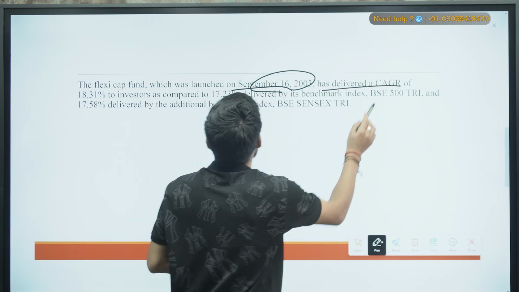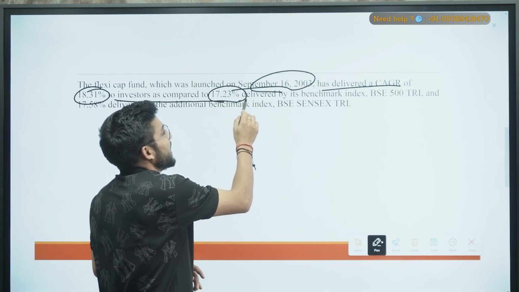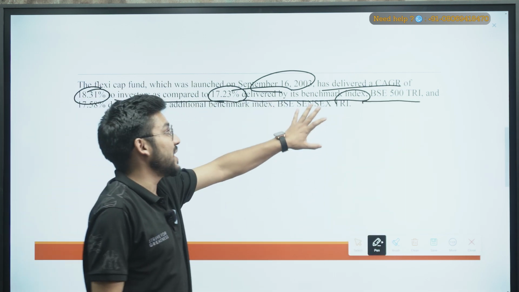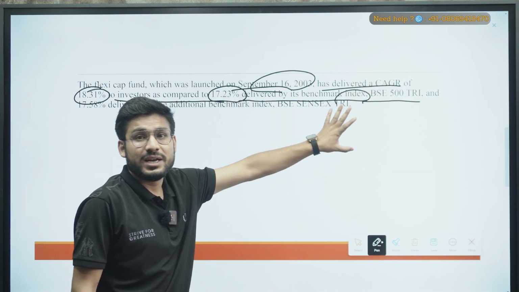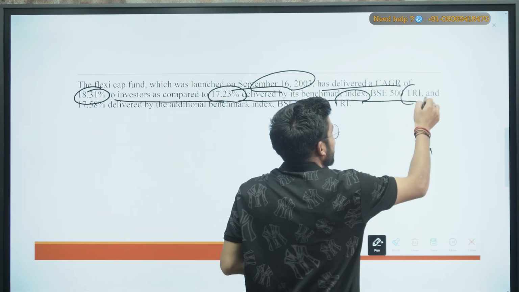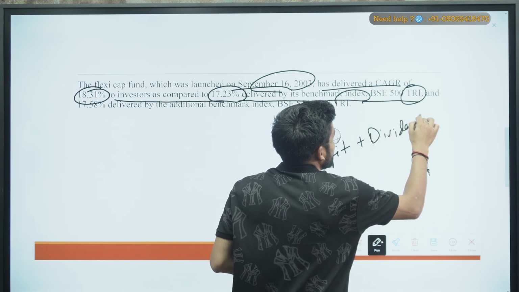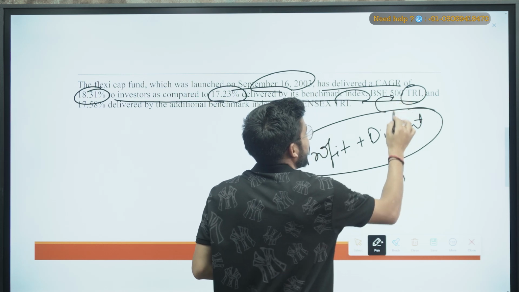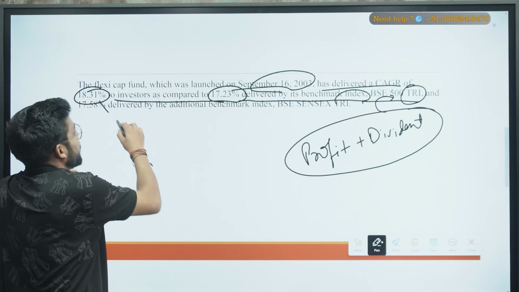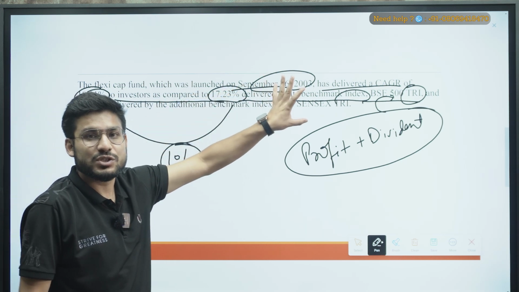It has delivered a CAGR of 18.31% to the investors as compared to 17.23% delivered by the benchmark index BSE 500 TRI. Okay, so when we are comparing the Flexicap with the BSE 500 TRI, which is the Total Return Index, what is TRI? In TRI there is profit plus dividend involved. Okay, so when we take it as a whole, then we call it a TRI. So as compared to the BSE 500 TRI, we are seeing approximately 1% more returns in Flexicap. Yeah, so Flexicap was good, right?